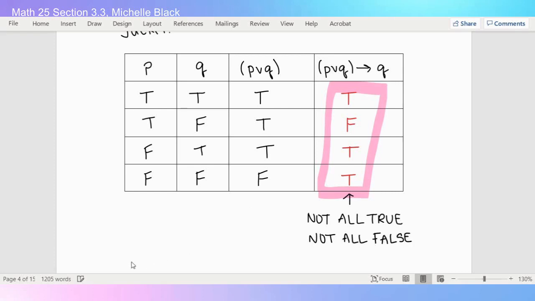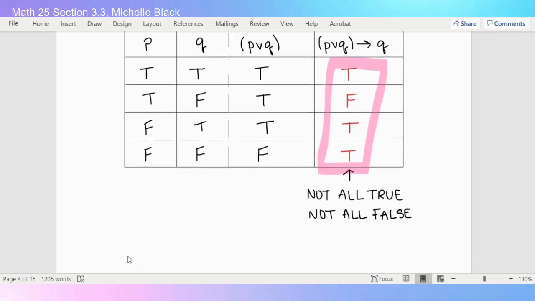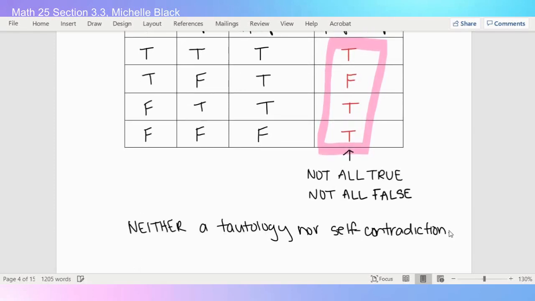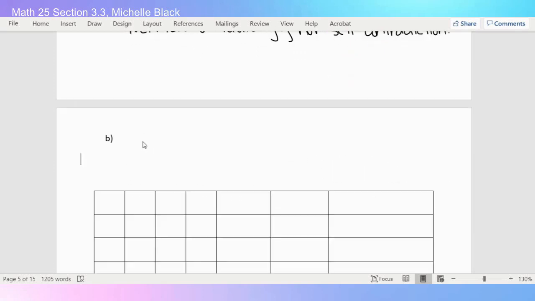So this would be neither a tautology nor a self-contradiction. What we have in part B is P and Q and not P and not Q. So let's translate this and see what that would say. Remember, P says, I'm going to an outdoor concert, and Q says, I'll wear a denim jacket.